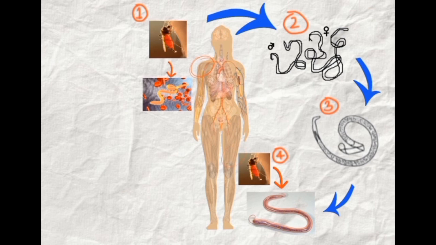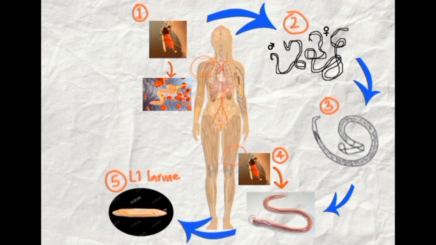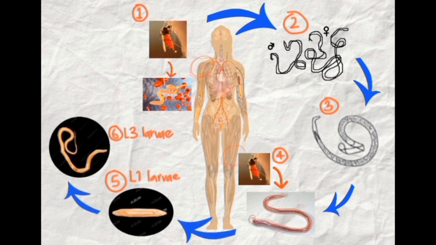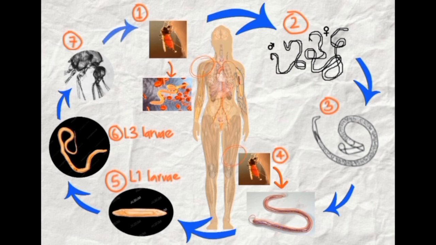When a mosquito feeds on a human host, it ingests the microfilariae along with human blood. Inside the mosquito, the microfilariae develop from first stage larvae into the infective stage called the third stage larvae within 10 to 14 days. Once the larvae reach the infective stage, they migrate to the mosquito's head, ready to be transmitted to a new host during a subsequent blood meal, thus completing its life cycle.